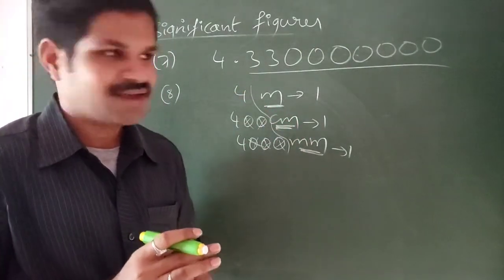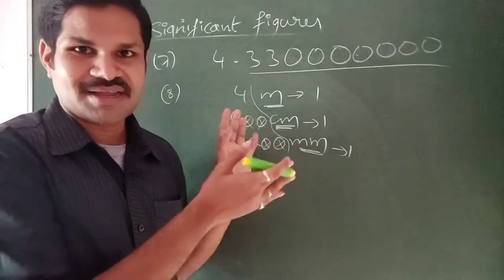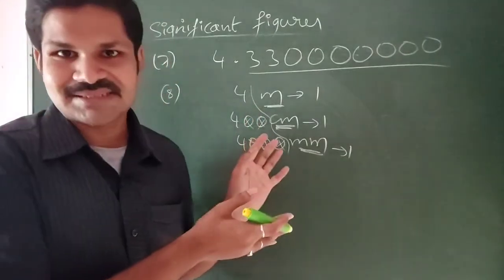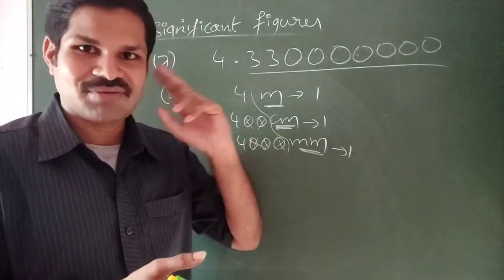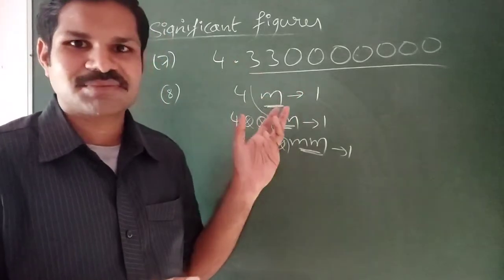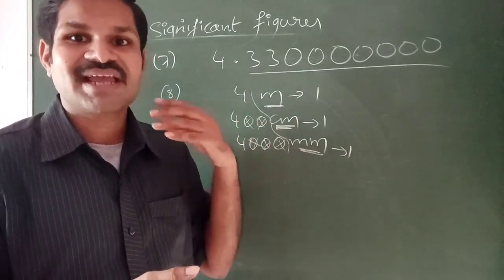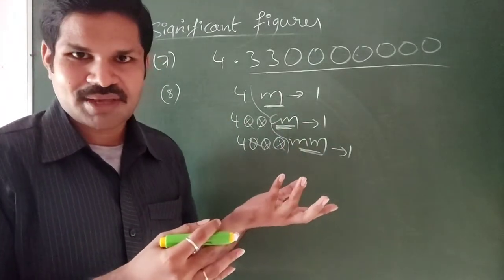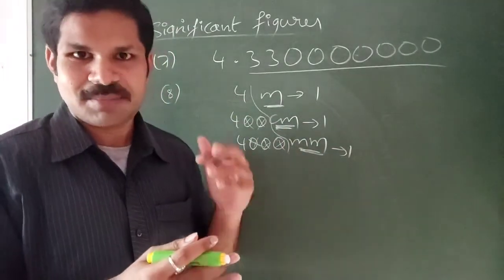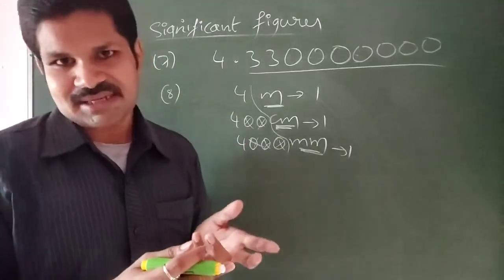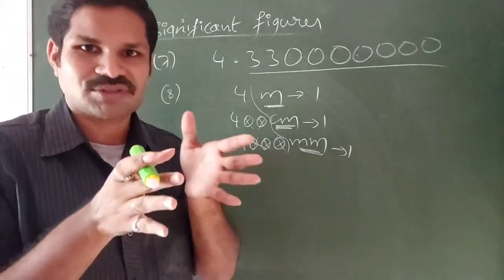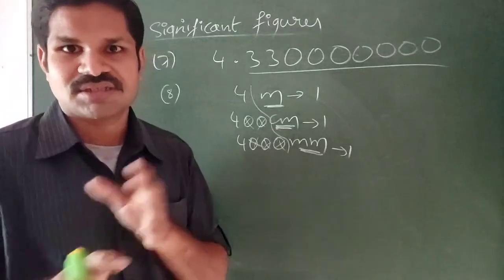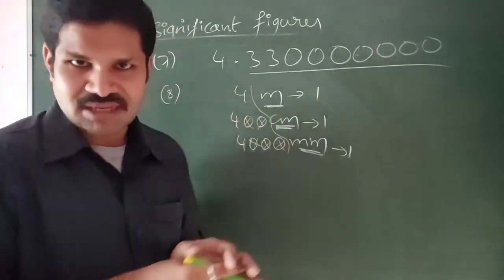But if you just listen to this concept in the first class, we can't even imagine how it is used in checking errors and defining the accuracy of a measurement. So all these things will be discussed in the next class. I hope you have understood all these concepts which I have just discussed.